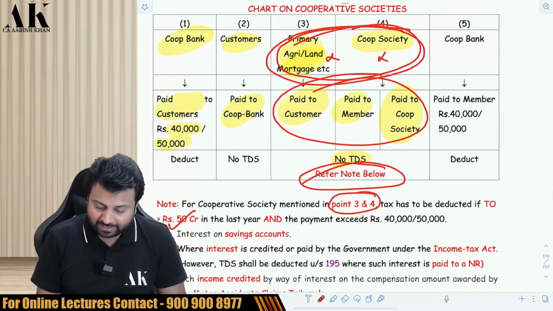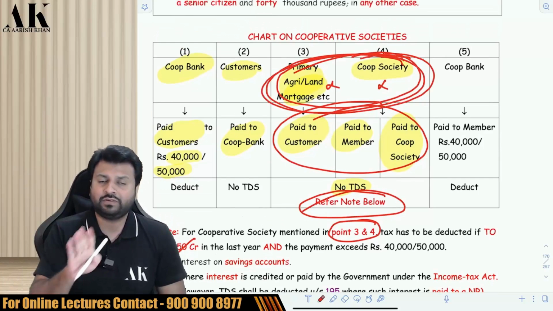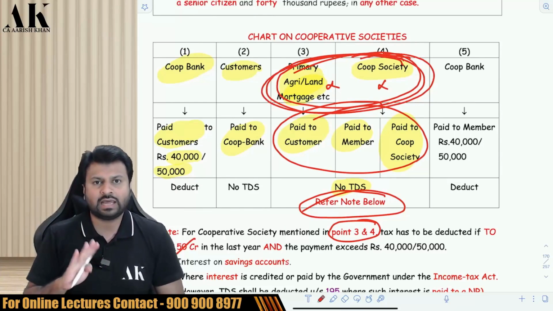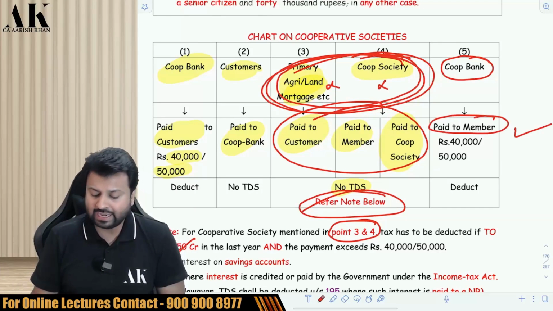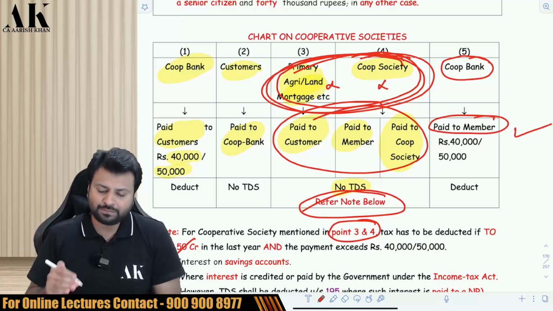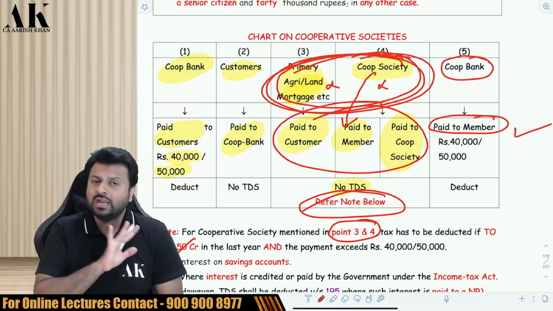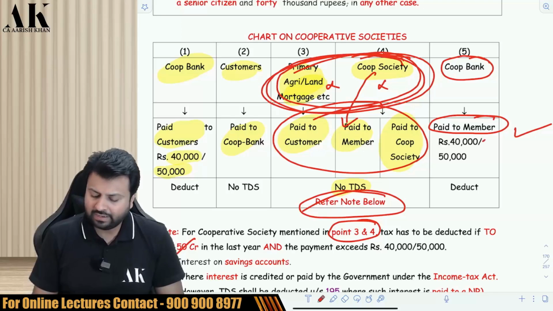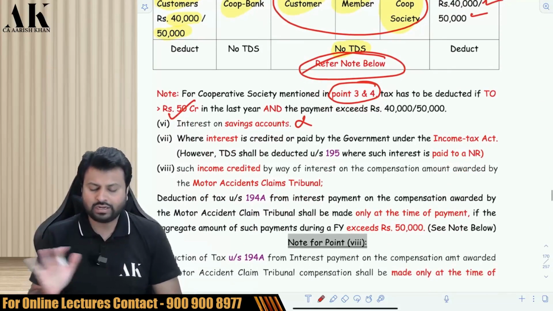So point number 3 and point number 4 will get relaxation only if their last year's gross turnover is up to 50 crore rupees. If it crosses 50 crore, they are liable to deduct TDS. Similarly, if a bank makes the payment to its member, they are liable to deduct TDS. So bank making payment to member, liable to deduct TDS. Cooperative society making payment to member, not liable to deduct TDS. Okay, the limit of TDS will be the same, 40,000 and 50,000. On a saving bank account, you are not liable to deduct TDS.